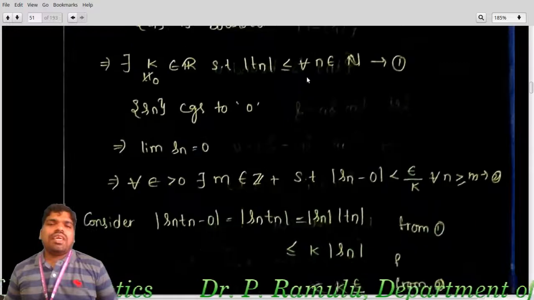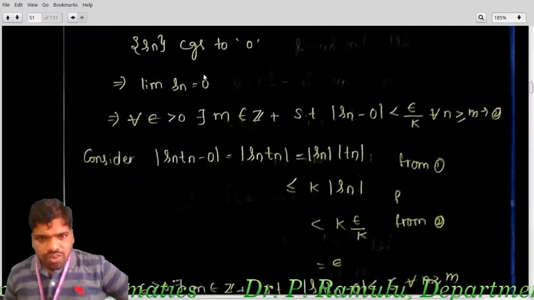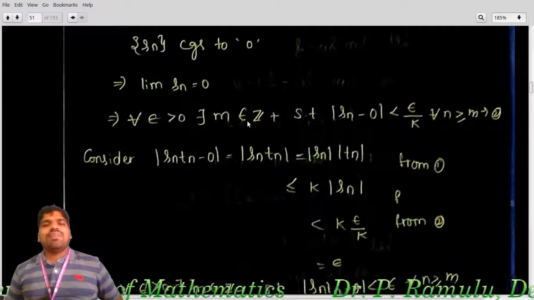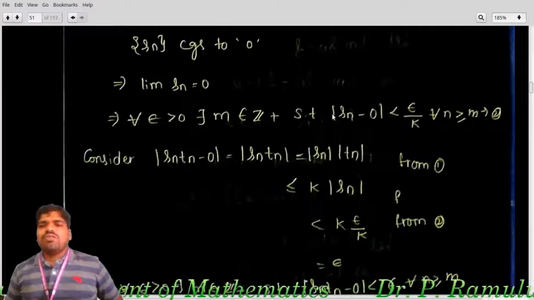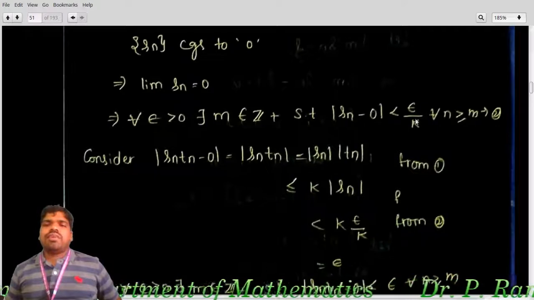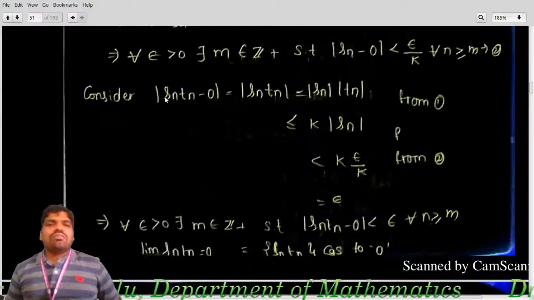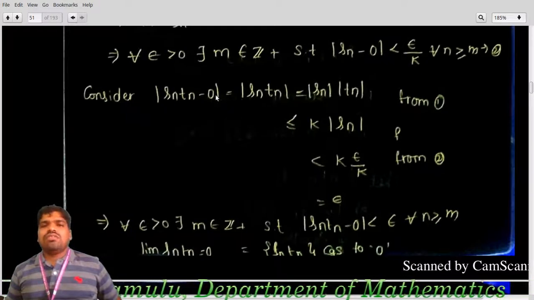So I am taking this one. s_n minus 0, that is, limit of s_n equal to 0, which implies for all epsilon greater than 0 there exists n0 such that |s_n minus 0| is less than epsilon by k for all n greater than or equal to m. Consider |s_n t_n minus 0|.